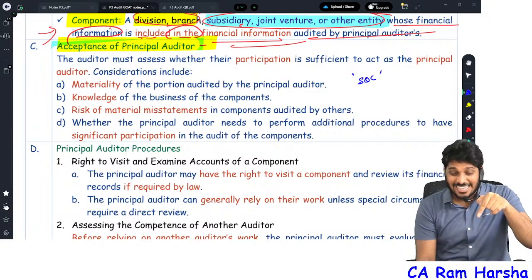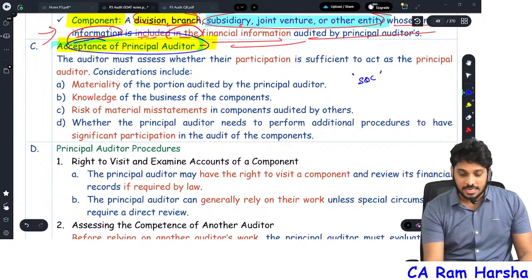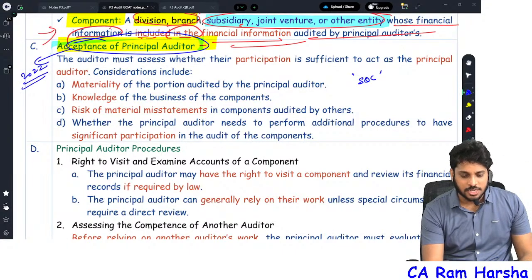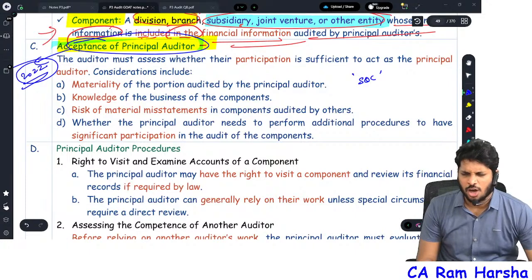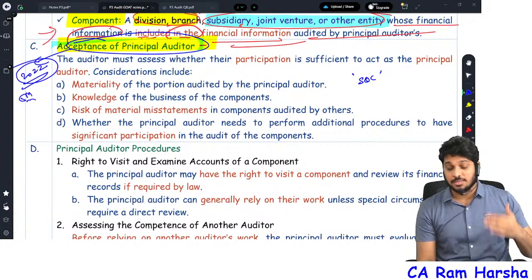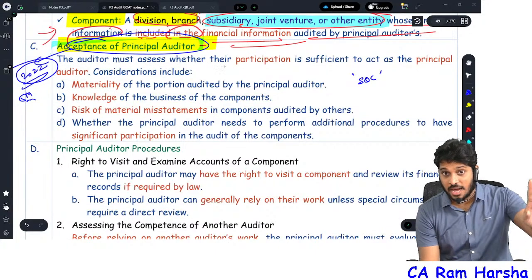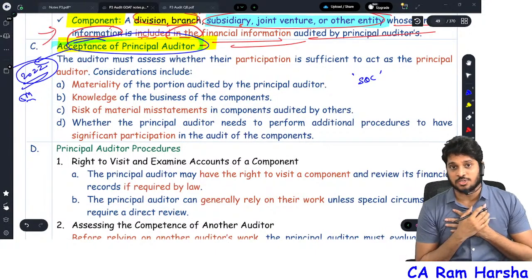That is what the acceptance of principal auditor guidelines say. This point was asked in the 2022 attempt, in November or May, or the 2023 attempt, as a 5 marks question: write about acceptance as principal auditor. The auditor must assess whether their participation is sufficient so that they can act as a principal auditor.